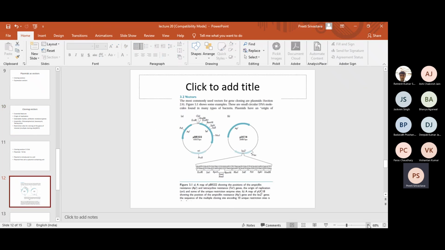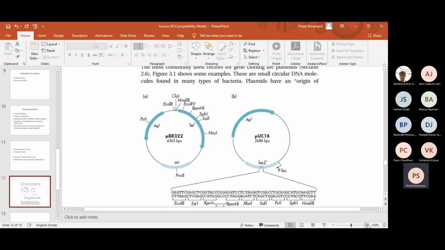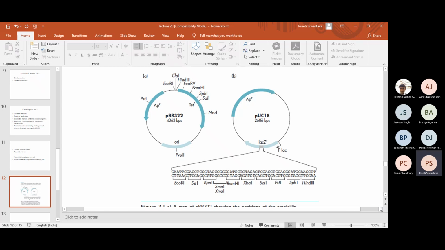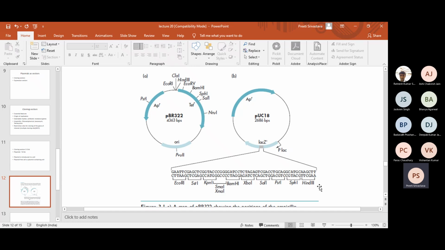So these are the cloning vectors. Let me make it a little bigger. The first one that you can see, class, is the plasmid pBR322. The size of the plasmid is 4.3 kb, or 4363 base pairs. Let's look at all the features of pBR322 first.